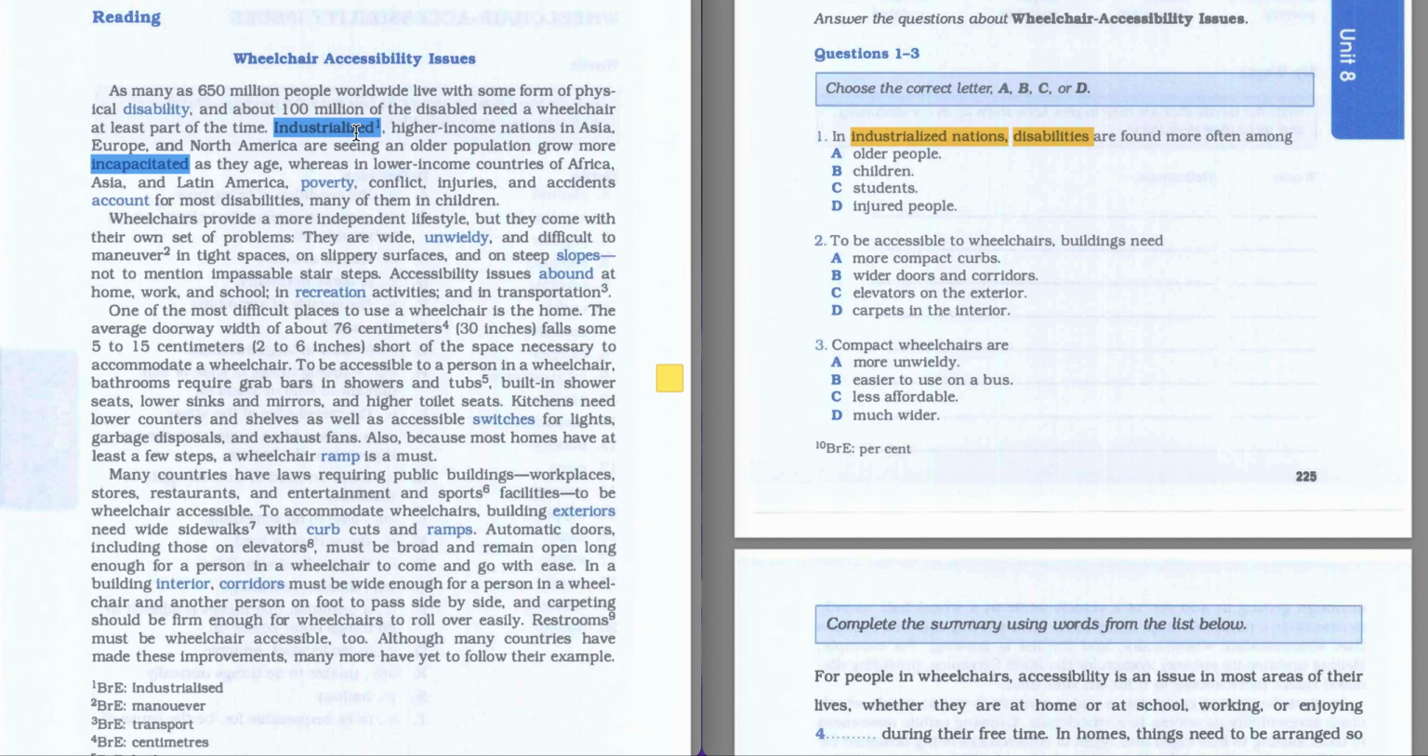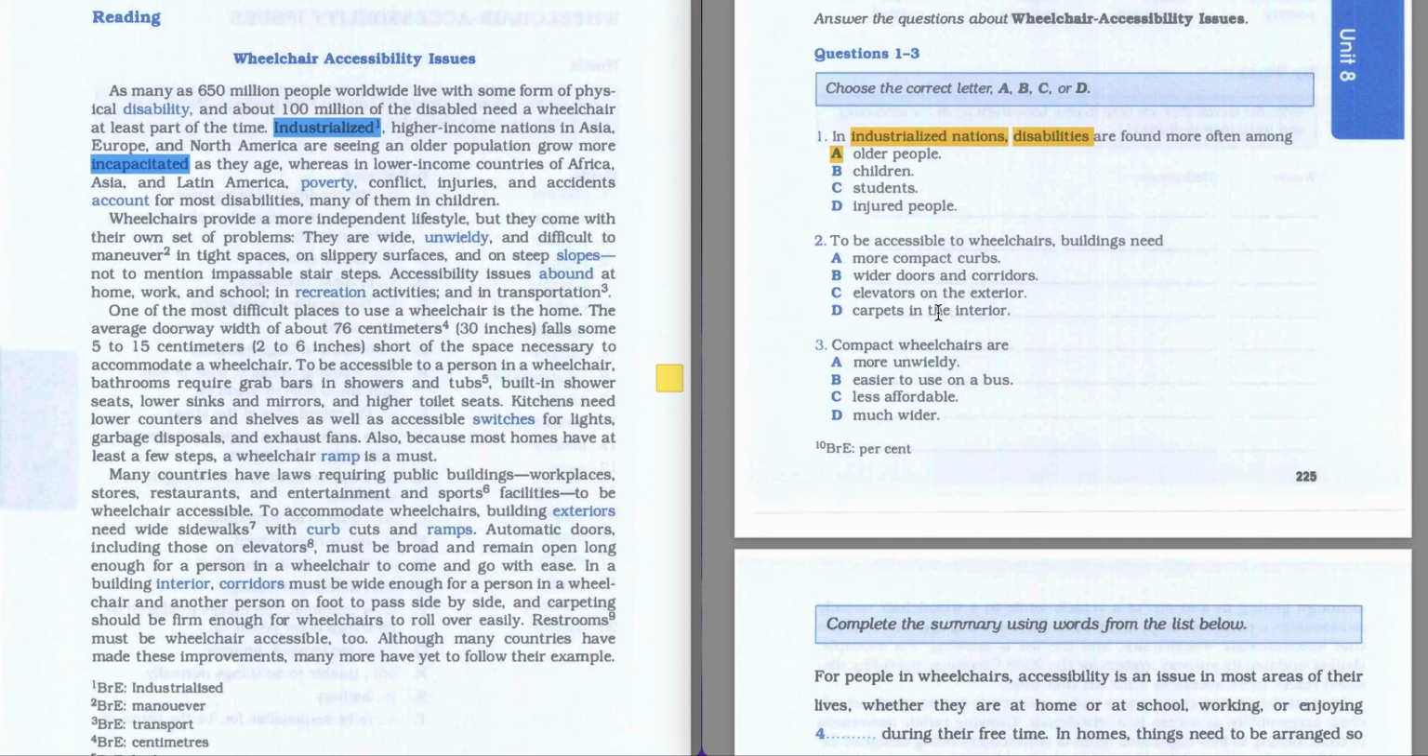So in case of industrialized countries, it's about old people, and let's highlight our answer. And as you can see, in low income countries as Africa, Asia and Latin America, it's among children. So we have to be very careful because we have an option children here, but it's not related to industrialized nations. So we got the answer. Let's go further. To be accessible to wheelchair,